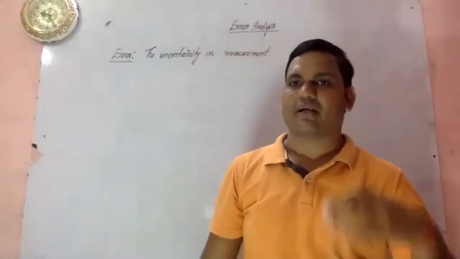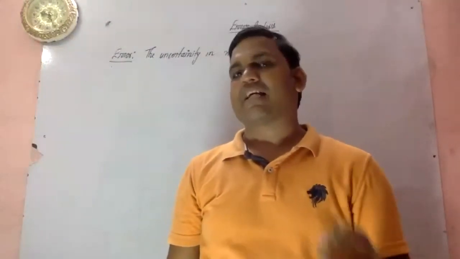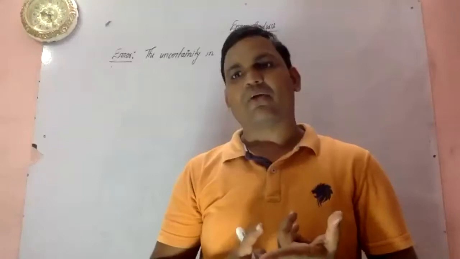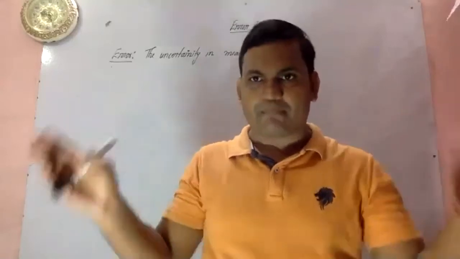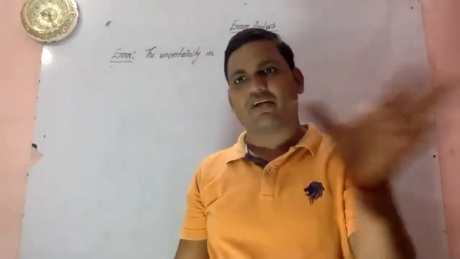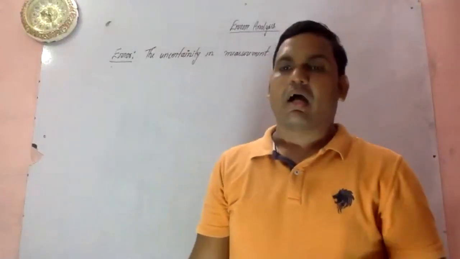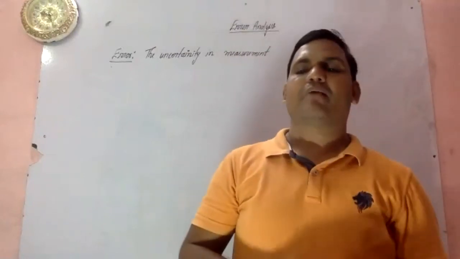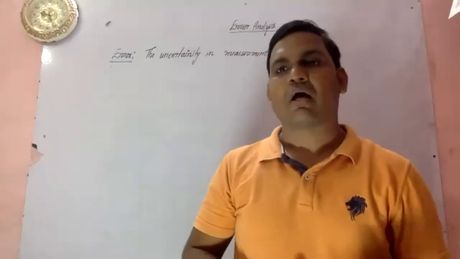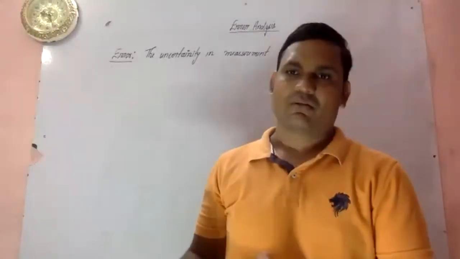On the basis of its arrival, or you can say on the basis of its finding, error can be classified in three parts. What are they? First will be your systematic error, another will be your random error, and third will be your least count error. Okay, so I will be going one by one: how systematic error can be divided into further parts, what are the different sources of that systematic error and how it can be minimized, what is the source of the random error and how it can be minimized, and what do you mean by the least count, how the least count tends towards error, and how this can be minimized. Okay, these things we'll discuss.